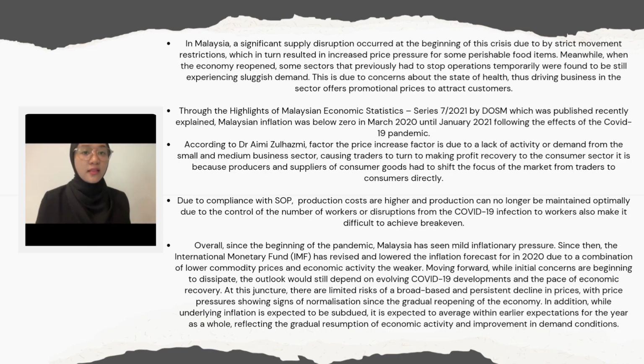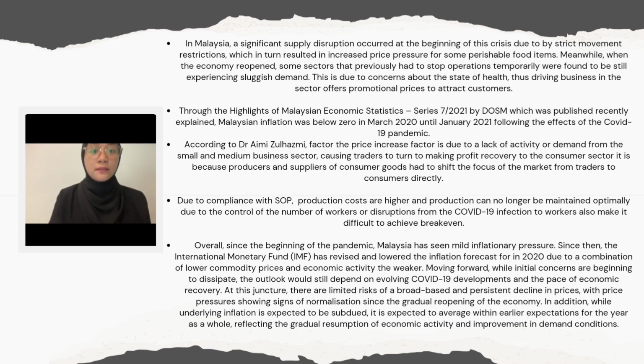Furthermore, the depreciating value of the Malaysian ringgit, at RM 4.2 against the US dollar, has a double impact on imported products, particularly food like rice, onions and chilies. Malaysia is also estimated to import food items worth no less than 60 billion a year. The Malaysian Economic Statistics Series 7 2021 by DOSM explained Malaysian inflation was below zero from March 2020 until January 2021, following the effect of the COVID-19 pandemic.